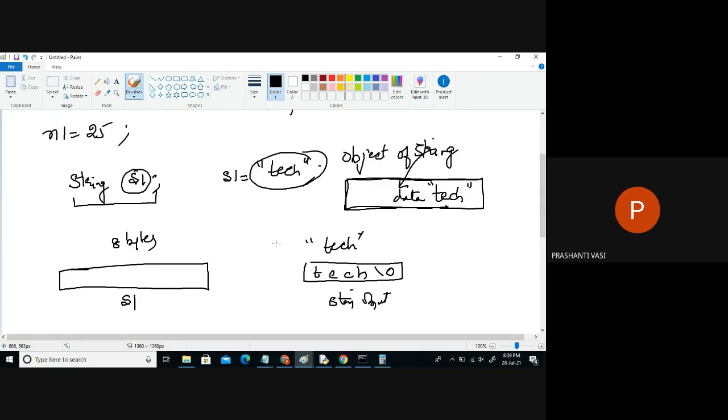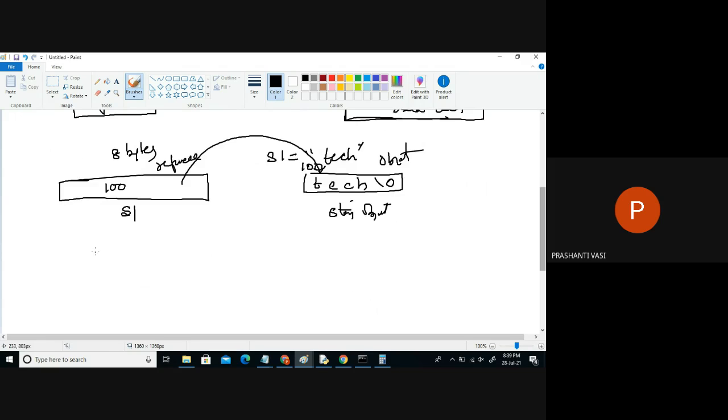And when we write s1 equal to tech, this is an object. And what is this here? A reference, a pointer. s1 will now point to this particular object's base location. So if this object is created at the 100th byte on the RAM, that 100 is stored in which variable? s1. So the s1 variable will never hold the data. Generally, what we wrote was int n1 is equal to 5. When I wrote like this, we got 4 bytes of memory, and inside those 4 bytes we have the data 5. This is a primitive type.